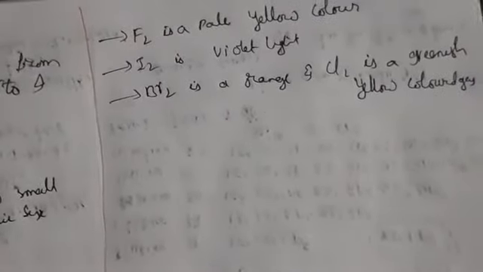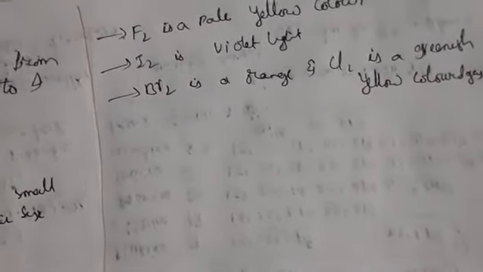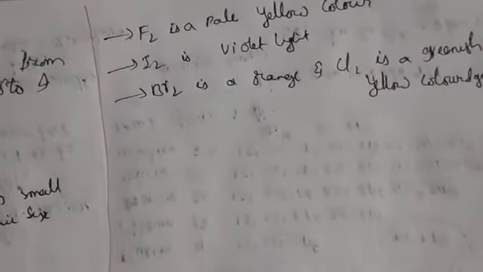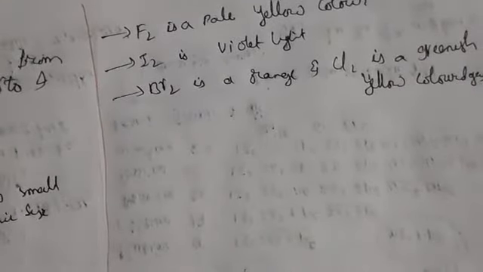Like this, they show color due to the absorption of radiation. When you pass yellow light, it is only a transmitting color. After absorption, it will give the complementary color. The complementary color is nothing but the original color it is going to absorb.